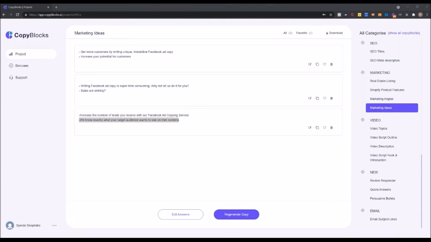It depends on your target audience, right? Let's say you're marketing towards accountants, you might want to use either friendly or professional. If you're going towards maybe gym owners, you might want to go with confident, right? Because those are often people who are very extrovert and very confident and powerful in their speech. So we have put all that into CopyBlocks so you can have the exact tone of voice that works for the exact audience.